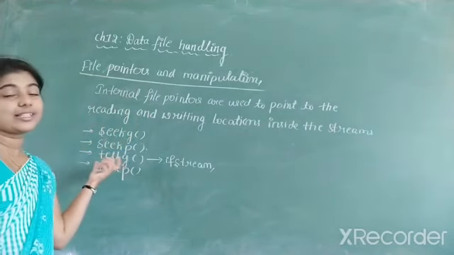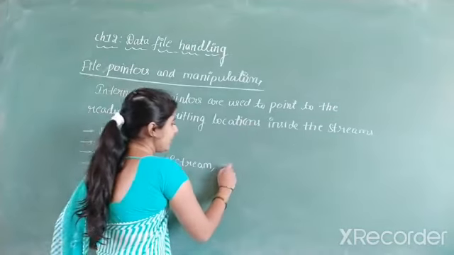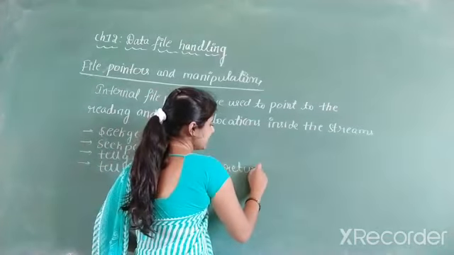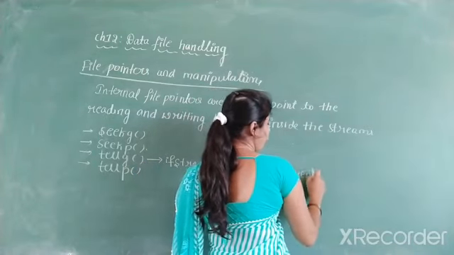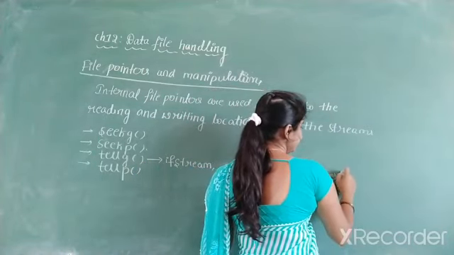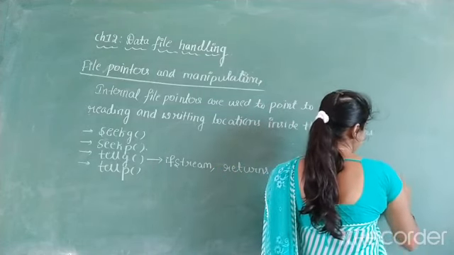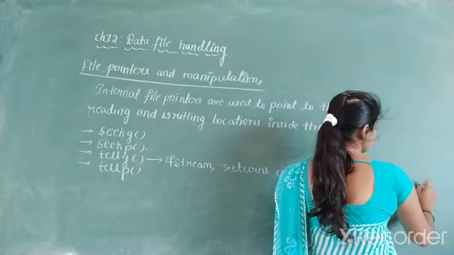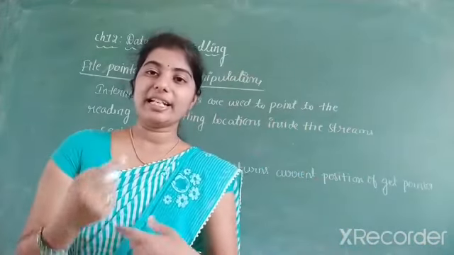And why do we require this tellg member function? This member function returns the current position of the get pointer in the file, where the get pointer is present.